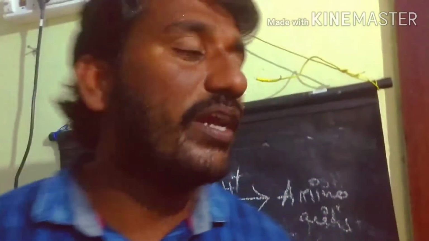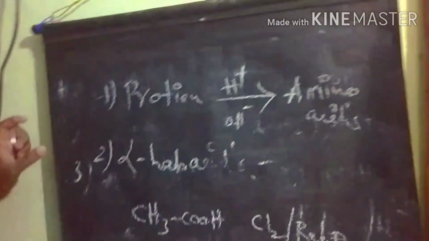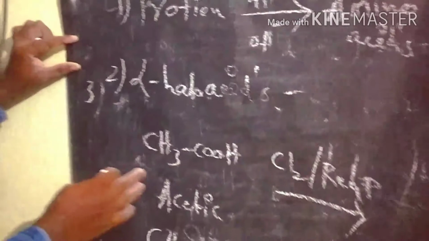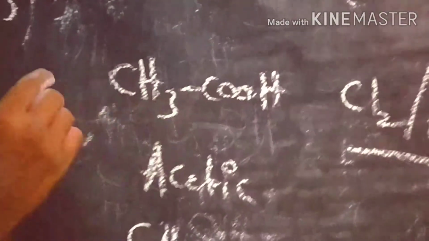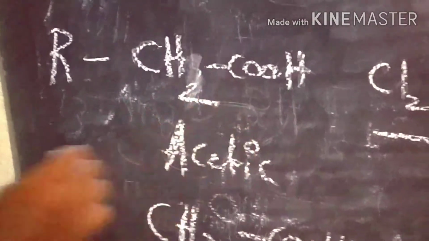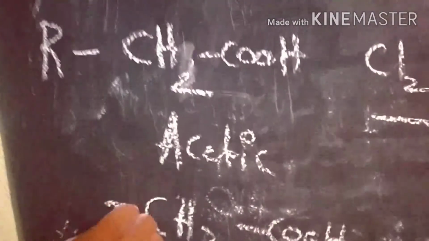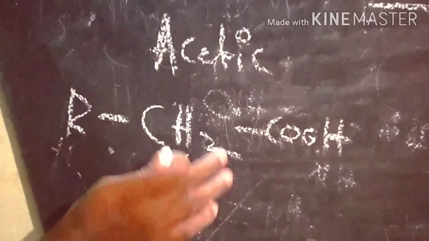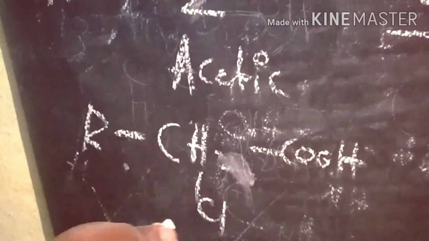Further, after getting the alpha halo acids, we can react them with ammonia and get amino acids, different types of amino acids depending on the R group. For example, if you take a simple RCH2 group, in place of acetic acid we are taking R. So here we are getting RCH2 COOH, and then RCHCl COOH.